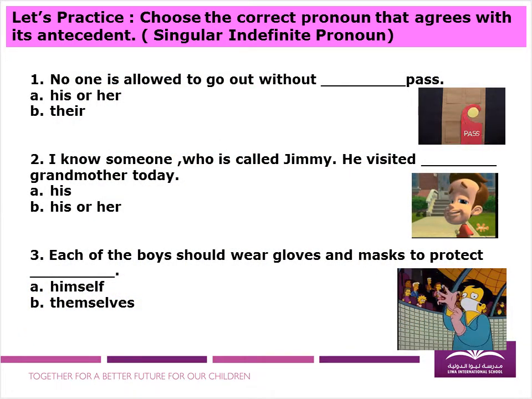And so I would like to check your understanding. Let us practice. Choose the correct pronoun that agrees with its antecedent, focusing on singular indefinite pronouns. Number 1, no one is allowed to go out without blank pass. A, his or her. B, their. Number 2, I know someone who is called Jimmy. He visited blank grandmother today. A, his. B, his or her.